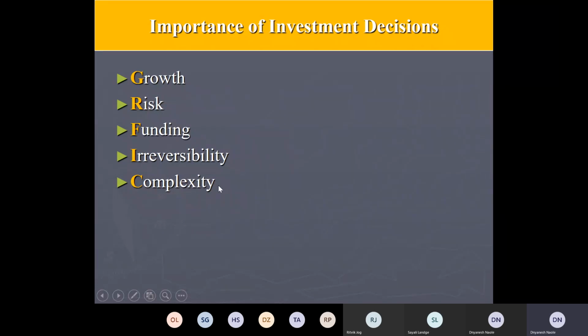So the first point is growth. As I told you already, these are very capital intensive decisions. A firm's decision to invest in long-term assets has a decisive influence on the rate and the direction of growth. A wrong decision can prove disastrous for the continued survival of the firm.